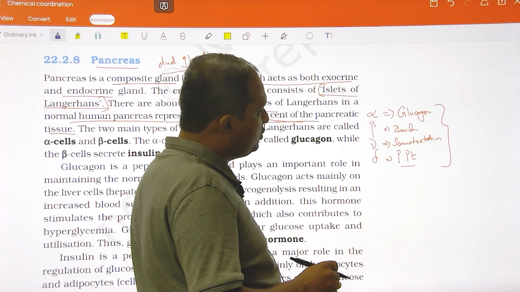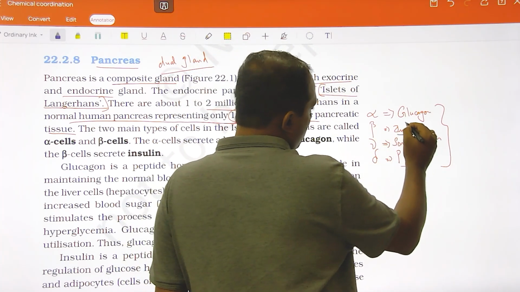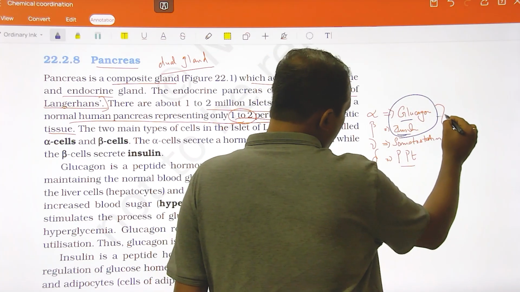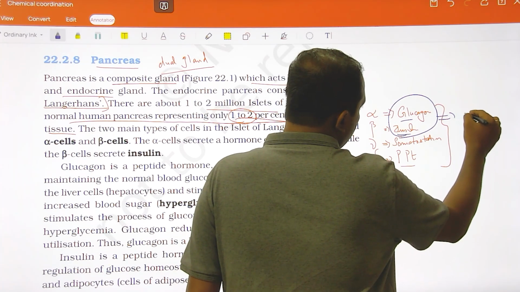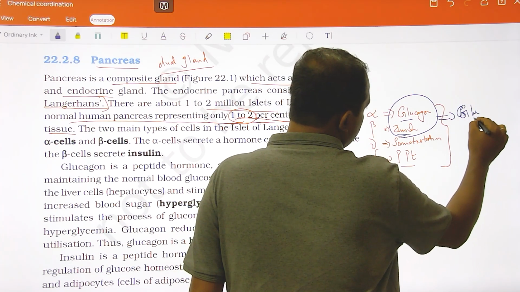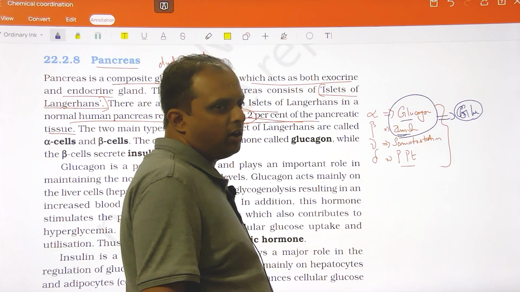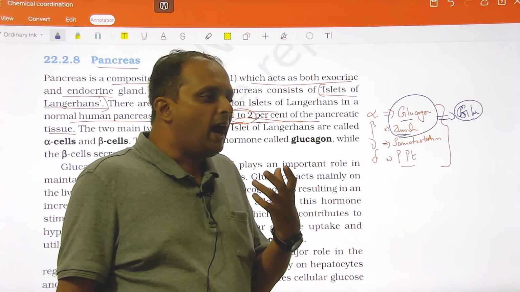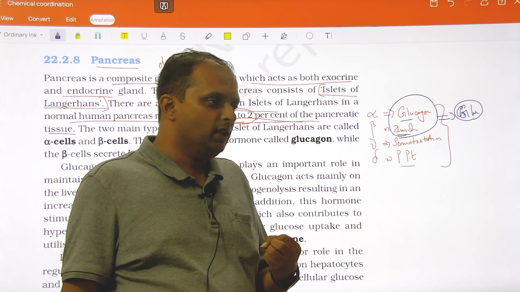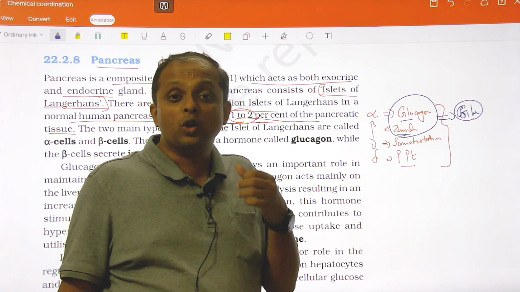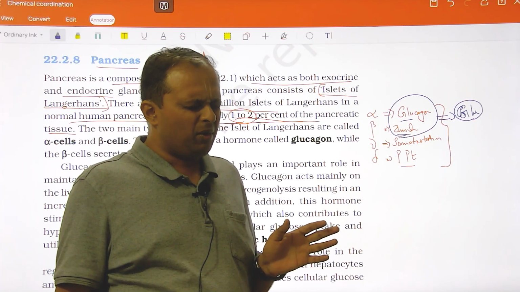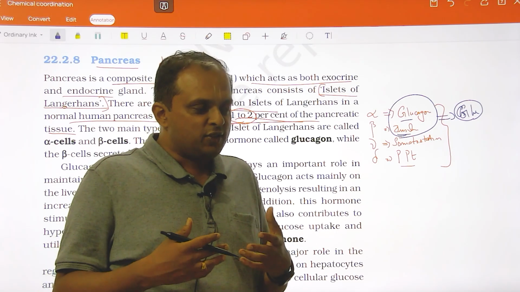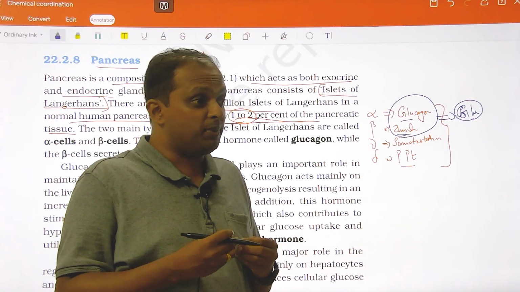Okay, and you also see insulin and glucagon, of which we are pretty much interested in insulin and glucagon because both are involved in glucose metabolism. Already we have talked about something related to cortisol. It is also called glucocorticoid. So there are many hormones that play a significant role in glucose metabolism, like growth hormone. Growth hormone is not just destined to make us physically grow. Apart from that, it also has some role in metabolism, of which it plays a significant role in glucose metabolism, right?